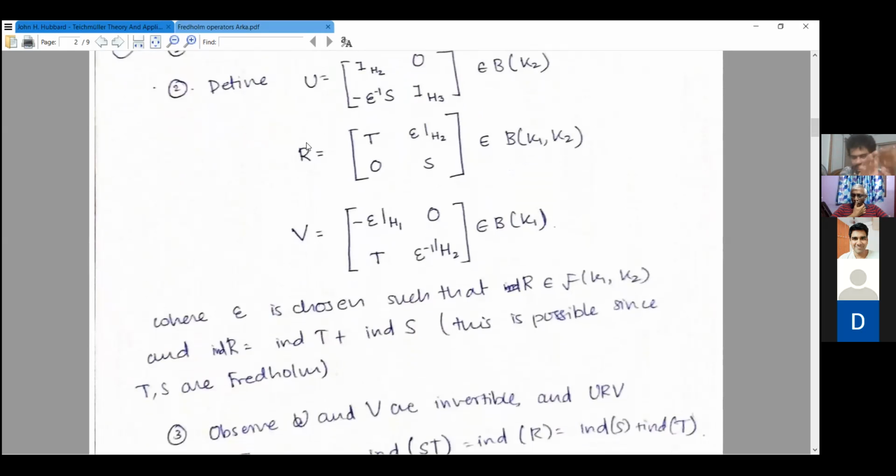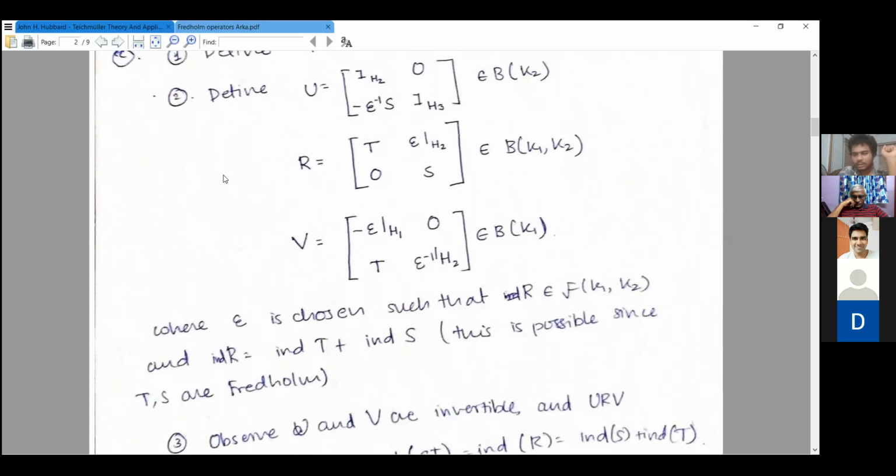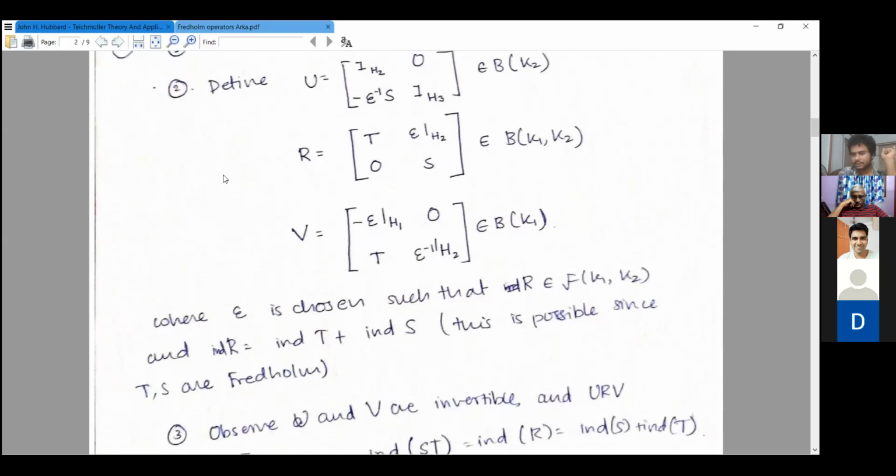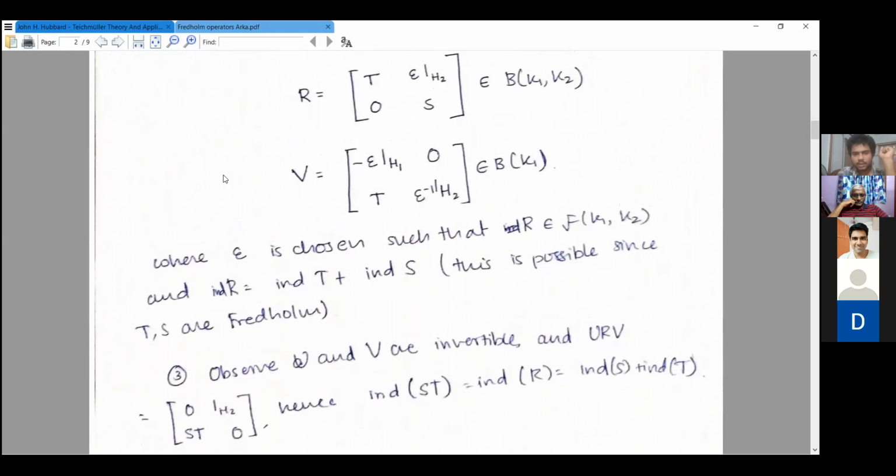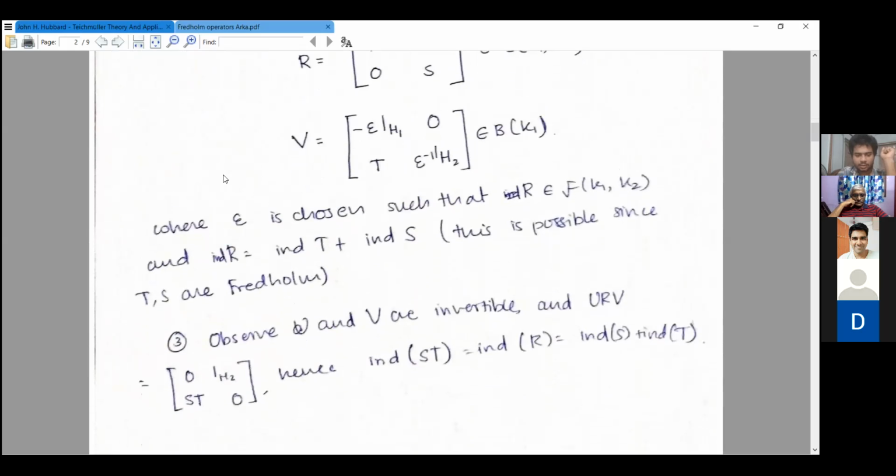Now, since the diagonal elements are invertible, this is also something that people proved: U must be also invertible and V must also be invertible. So in particular, the index of U or V is the same as the index of R. That follows from the definition of the index. Now note that U or V is equal to 0, I H2, HT. Hence, by the definition of the index, since I H2 is invertible, the index of HT is the same as the index of R, because of the local continuity, which is the same as the index of S plus the index of T.